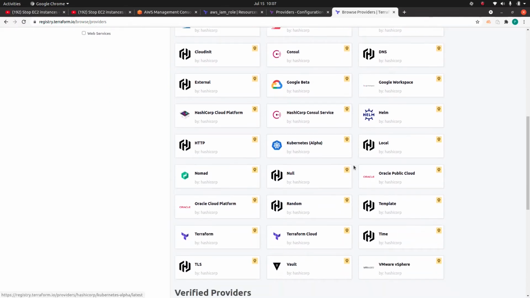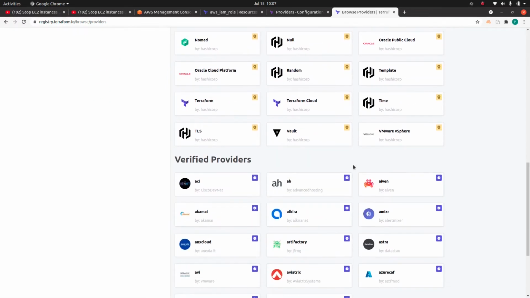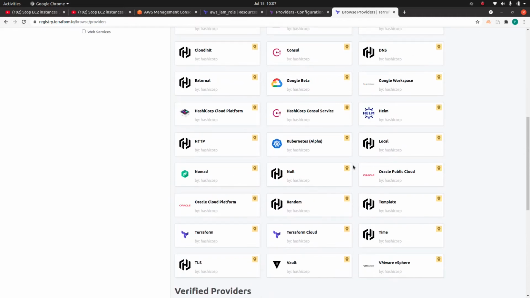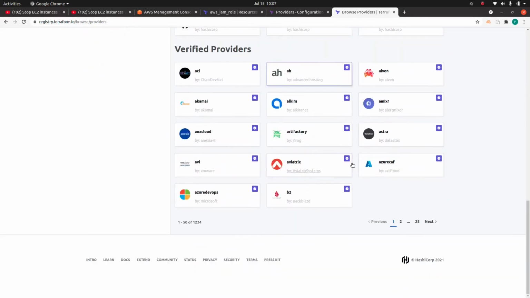Even Nomad, and I think it even supports Jenkins, all those which you can think of.